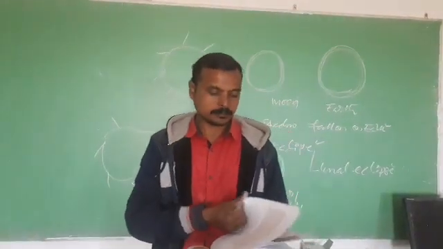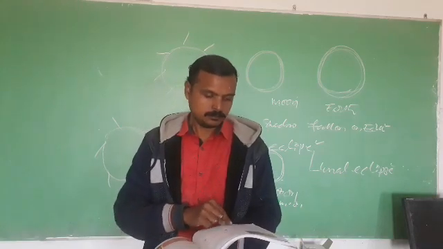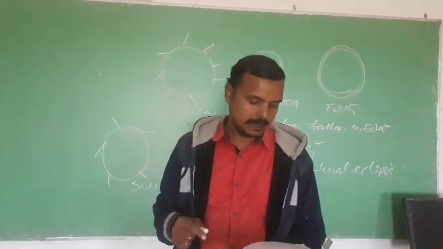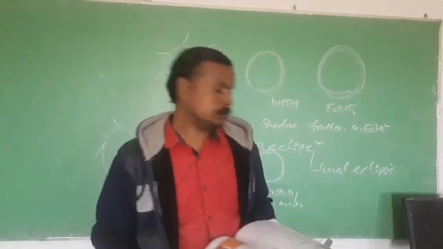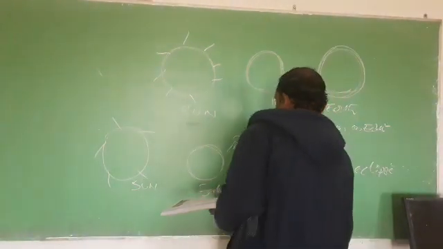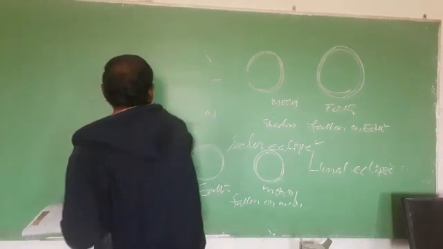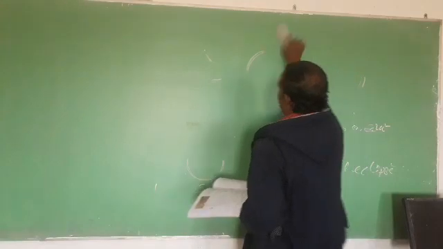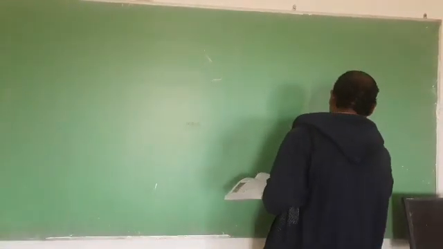And next, come to reflection. What is reflection, students? You see everything around you due to reflection, and reflection is nothing but the bounce back of light when the light ray falls on opaque objects.